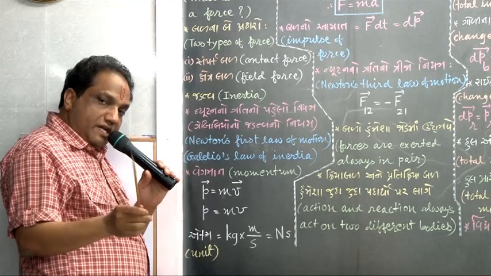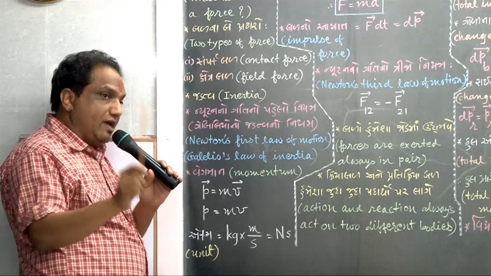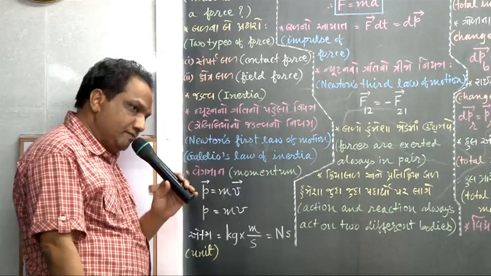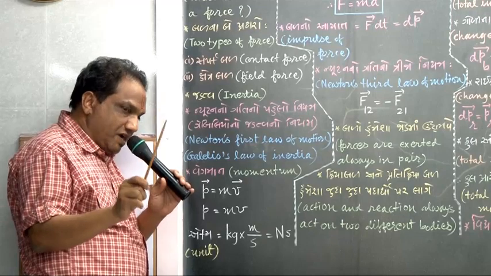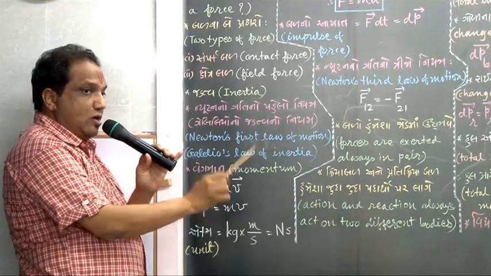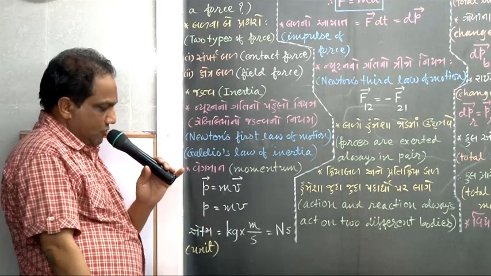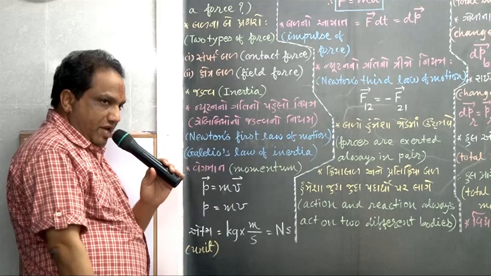Later on in second semester, you will come to know about angular velocity and angular momentum. Those quantities are different, and these are different. Only velocity means linear velocity, only momentum means linear momentum. Now look, take magnitude on both the sides.